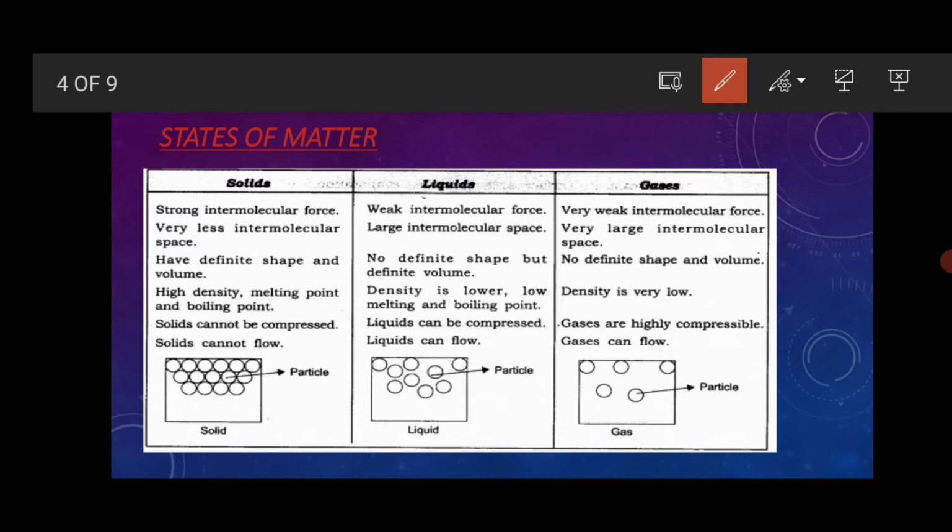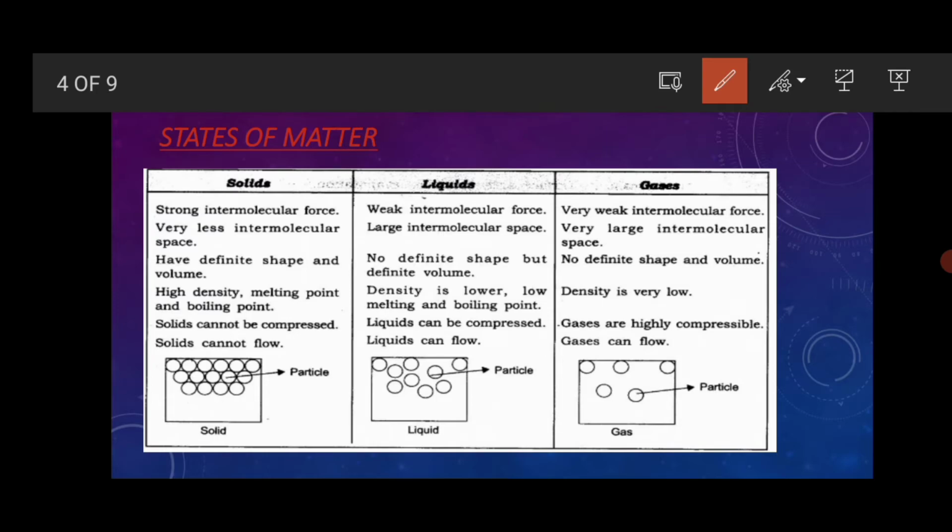For example, you take one stone and throw it on a lake or pond. What will happen? The stone will sink in that lake or pond.